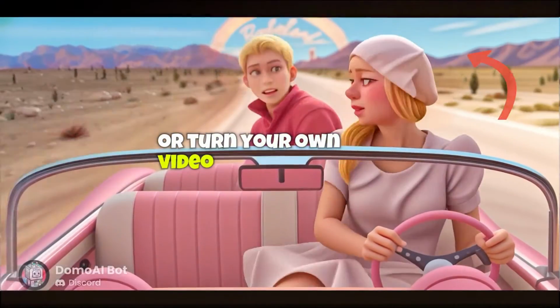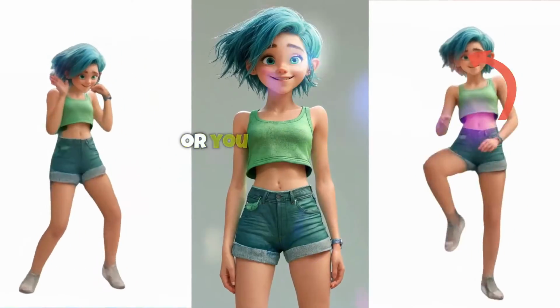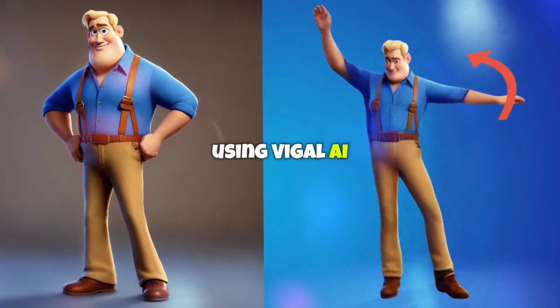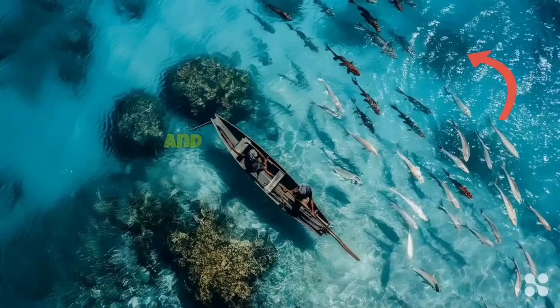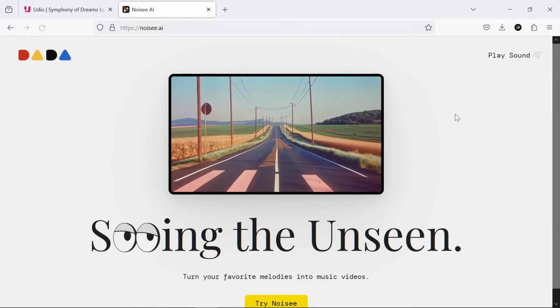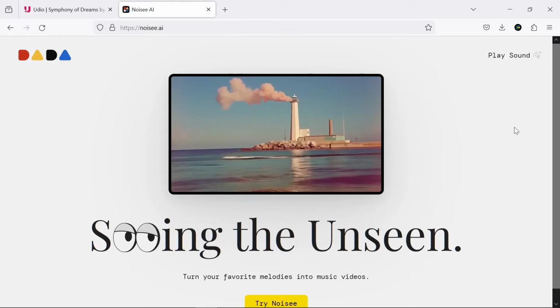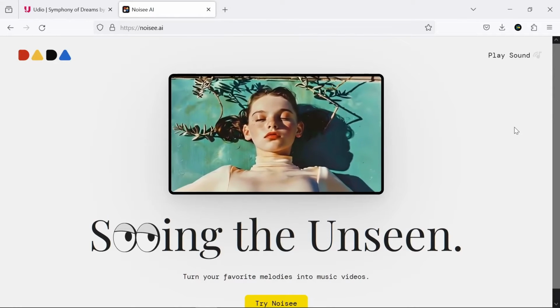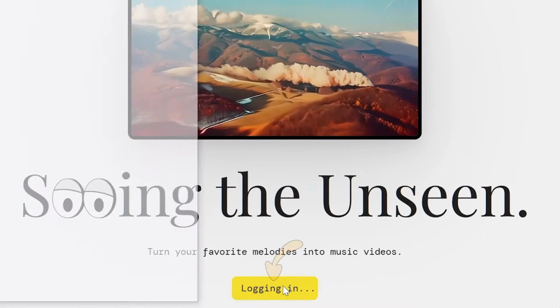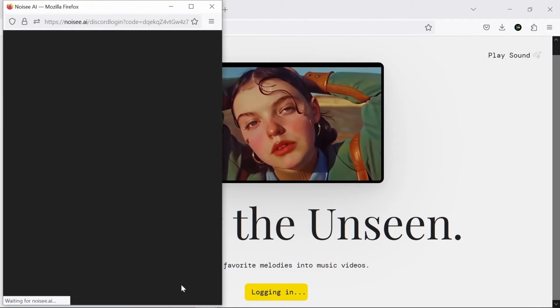For example, you can use Domo AI or turn your own video into an animation, or you can animate and dance your chosen character's image using Viggle AI, or even produce different images and convert them into videos using Pixverse and Haper. But here, I'll explain the simplest method using Noisy.ai. This website can easily generate animated images and make a video for you with just a music and a prompt. After entering the main page, click on Try Noisy and log in with your Discord account.